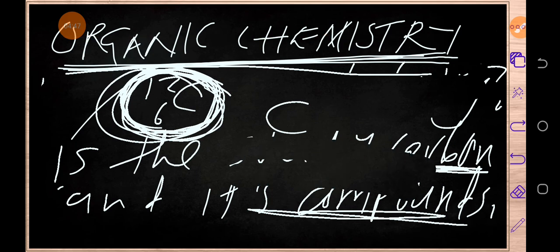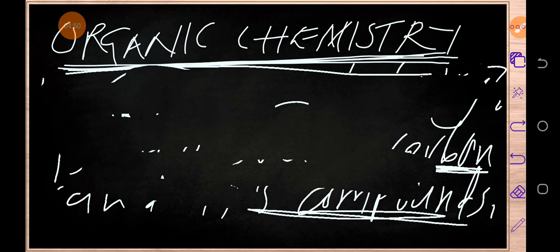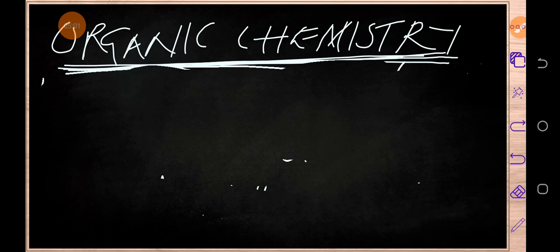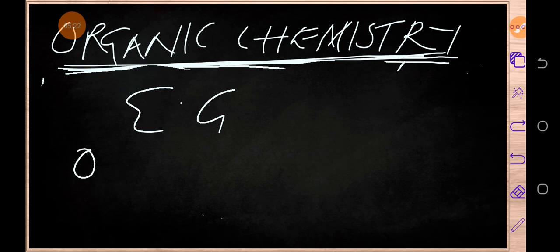Okay. So here what you have to understand is that the compounds of carbon are many, because carbon can react with many elements. Hence, the compounds which are formed are many. Now, these compounds have been put in families. Let's take, for example, we've got these as organic compounds. This is a good example. I want you to understand.